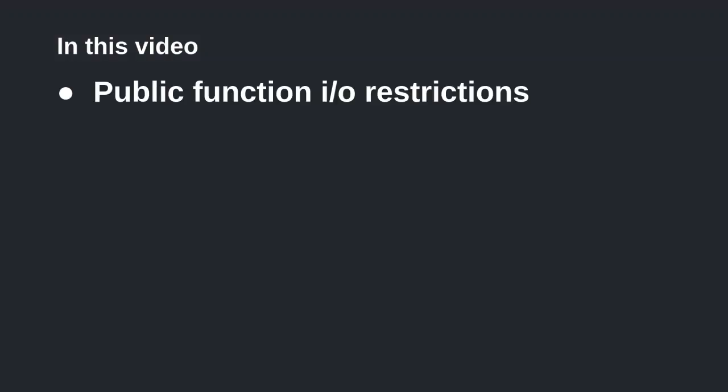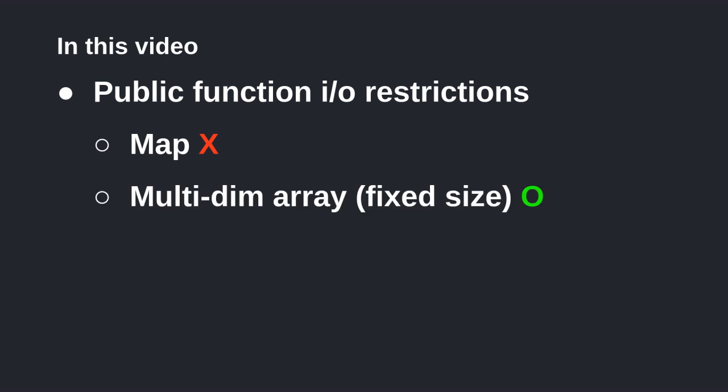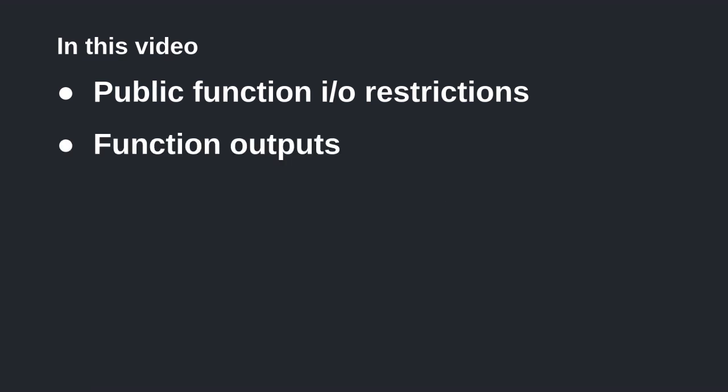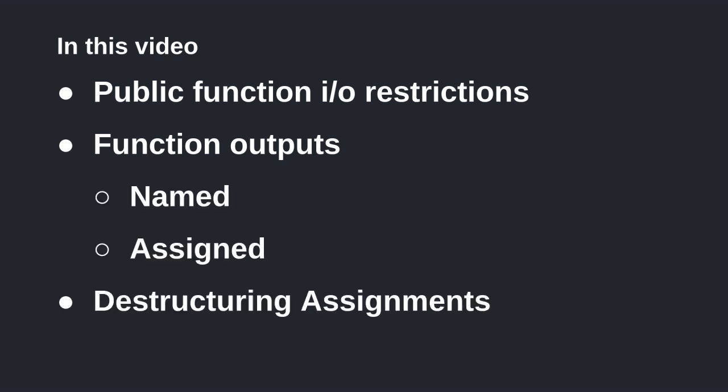In this video, we tried to compile public functions with different data types as input and outputs. In both cases, maps can't be used. Multidimensional fixed-size arrays can be used. Multidimensional dynamic-sized arrays cannot. Arrays compile, but be careful and you should put an upper bound on the array size. We also learned how to write functions that return multiple values. These outputs can be named or assigned. Finally, we saw how to assign variables from a function that returns multiple values.